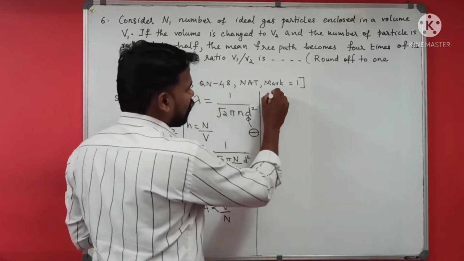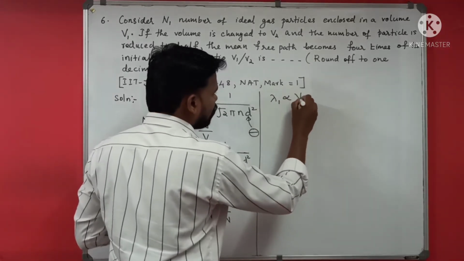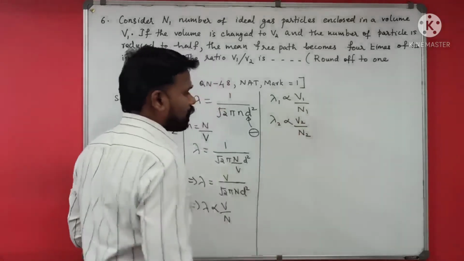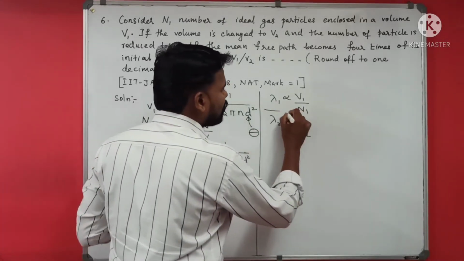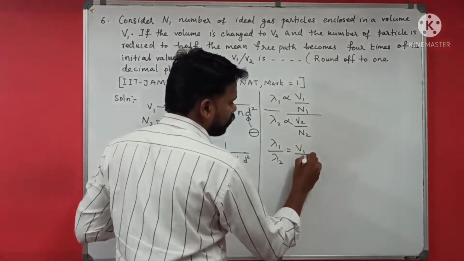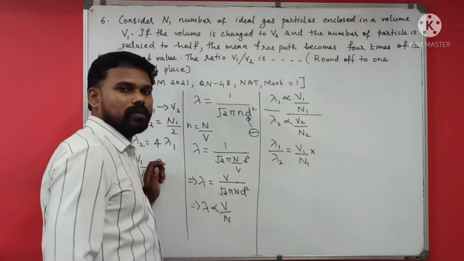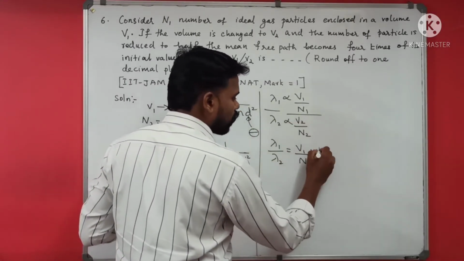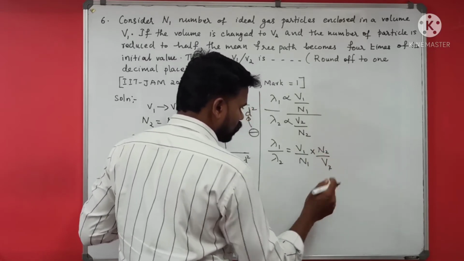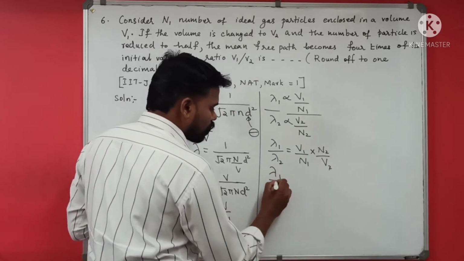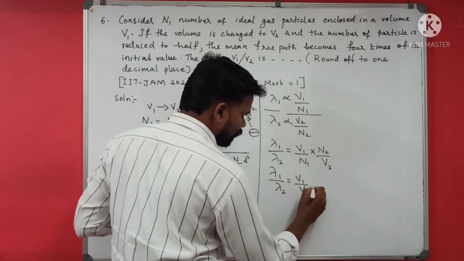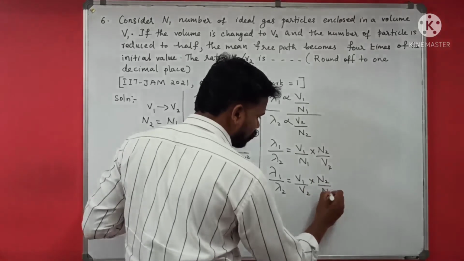So we can write lambda 1 proportional to V1 divided by N1 and lambda 2 proportional to V2 divided by N2. If you divide these equations, lambda 1 by lambda 2 is equal to V1 by N1 into, instead of dividing I am multiplying with the reciprocal, N2 divided by V2. So lambda 1 divided by lambda 2 is equal to V1 divided by V2 times N2 divided by N1.